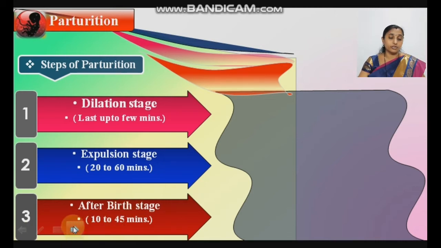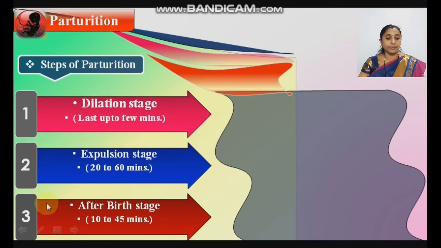The remaining structures inside the uterus of the mother, and the duration of this afterbirth, that is 10 to 45 minutes, is also an essential stage. In 10 to 45 minutes, what happens in the uterus? In 20 to 60 minutes, what happens in the expulsion stage? And in a few minutes, how the dilation takes place.